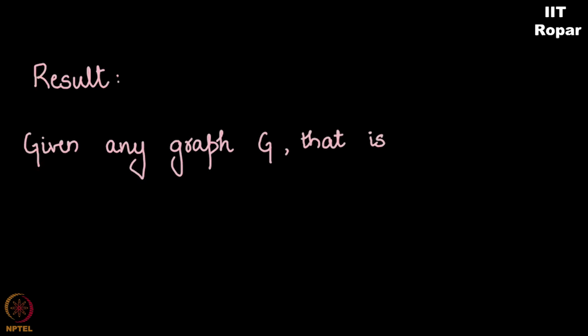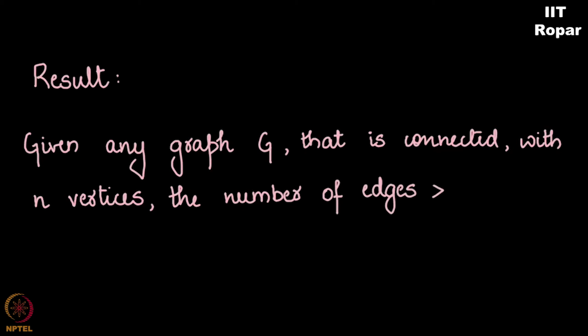Let us look at a very straightforward result that is easy on your intuition but slightly involved when it comes to penning down the proof. I say that given any connected graph G with n vertices, you will always see that the number of edges is greater than or equal to n minus 1. So this is the statement of the theorem.